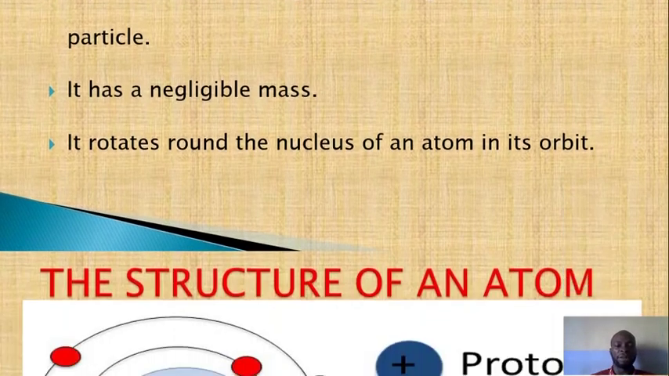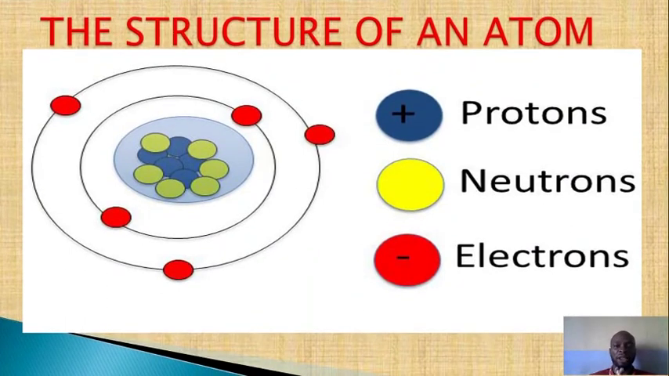Just take a look at this. This is the structure of an atom. When you look at this structure, you see my key. The electron is in red, neutron in yellow, and proton in blue. So the proton is positively charged. You can see the plus sign in proton. The electron, which is negatively charged, you can see the minus sign in electron. But the neutron, which has no charge at all, there is no sign on it.